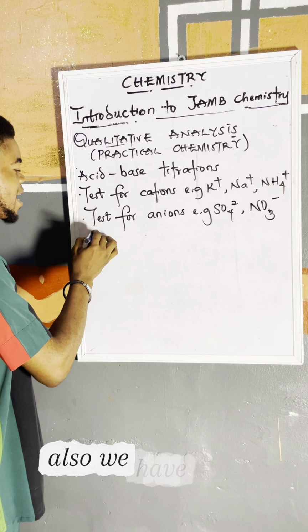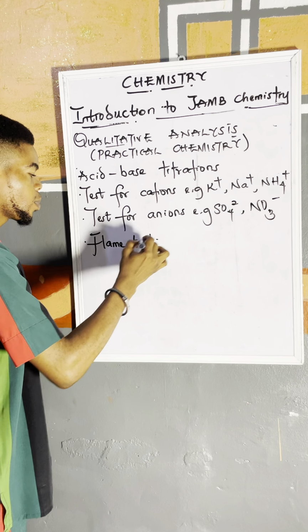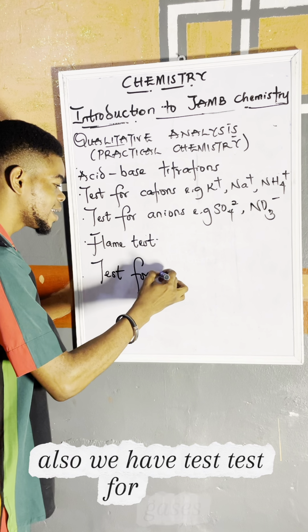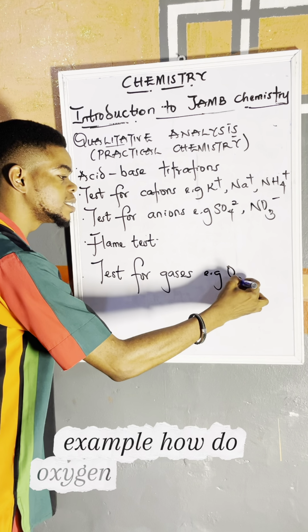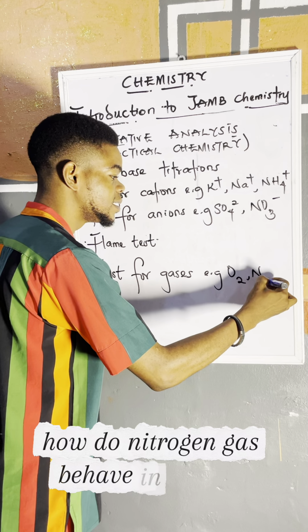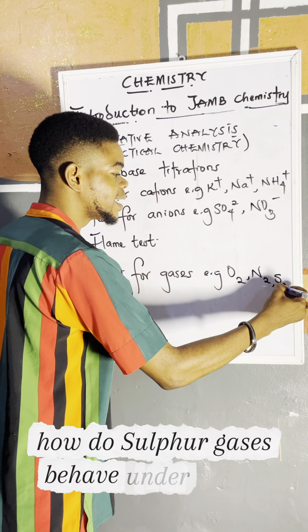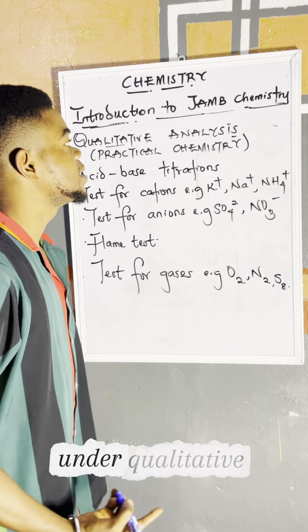Also, we have flame tests. Also, we have tests for gases. Example, how does oxygen gas behave in certain conditions? How does nitrogen gas behave in certain conditions? How do sulfur gases behave under certain conditions? Everything is going to be tested for under qualitative analysis.